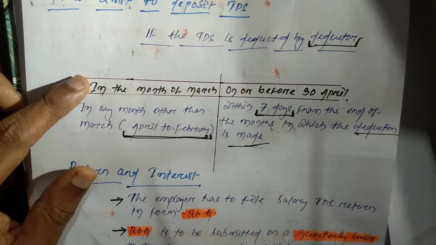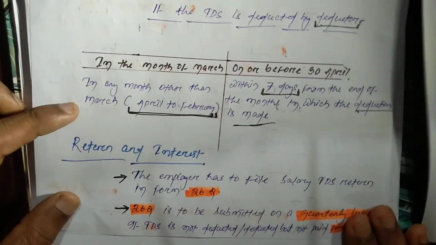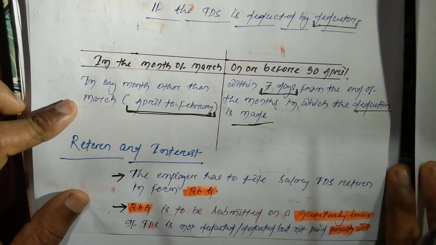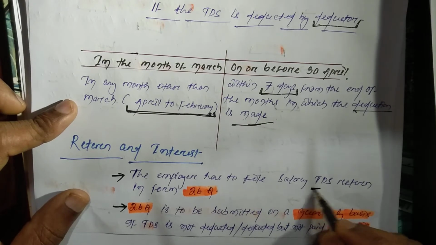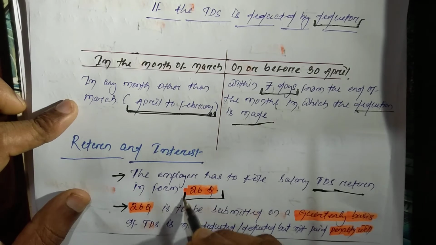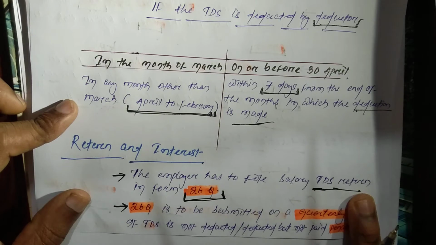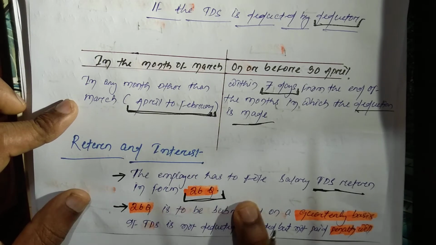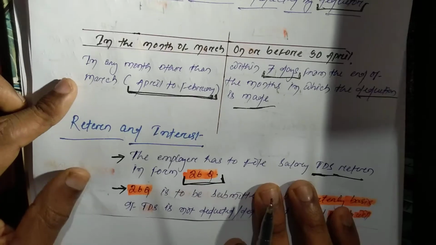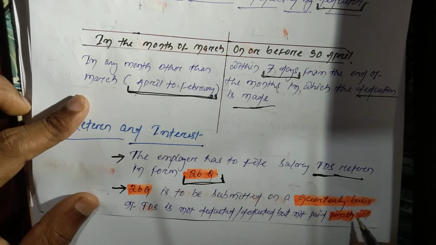Now, return and interest. The employer has to file the tax deducted at source return in Form number 26Q. 26Q is to be submitted on a quarterly basis.